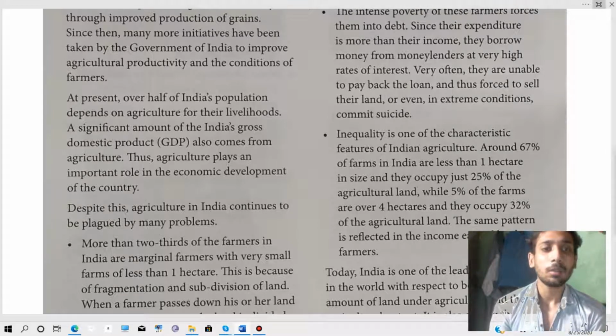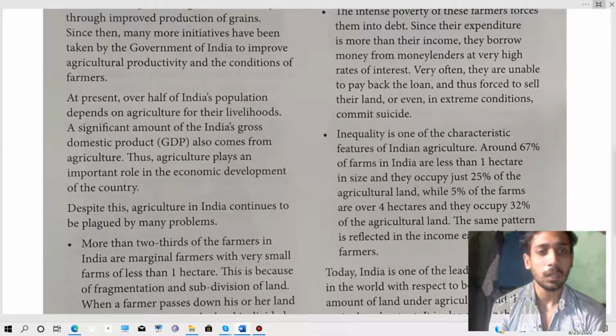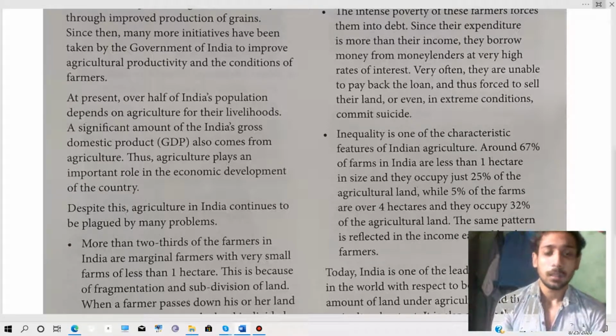A significant amount of India's gross domestic product (GDP) also comes from agriculture. So it plays an important role in the economic development of the country.